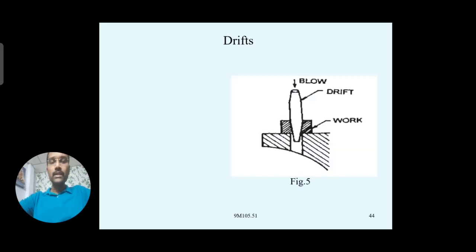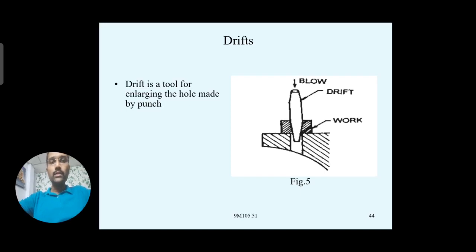Whereas with drifts, holes which are already made with the help of punches can be enlarged. So for enlarging holes, we can use these drifts. You see the diagram here: the workpiece is placed over the anvil, and the drift is placed over the workpiece, and you can enlarge the already made hole by striking over the drift.